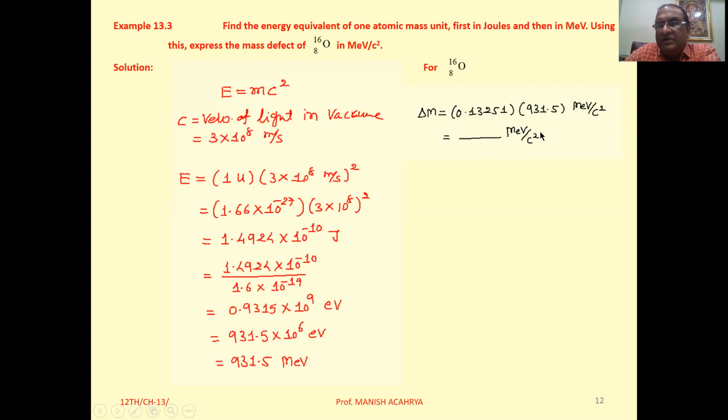But now the unit that we can write here is MeV, and from the left hand side, delta M into C square is taken on the right hand side. So we can write here MeV upon C square. And in the question, it is asked to represent or express the mass defect in MeV upon C square. Clear to all of you?